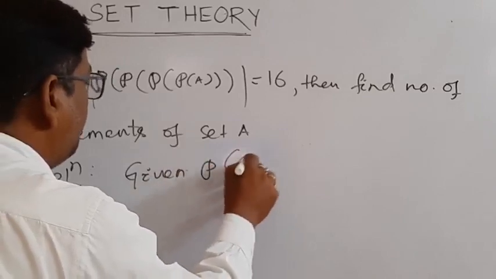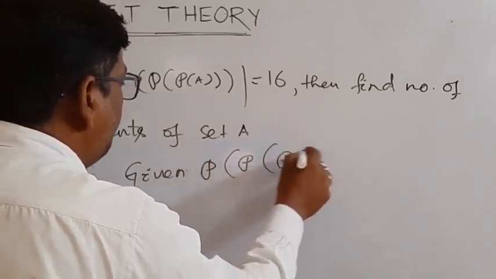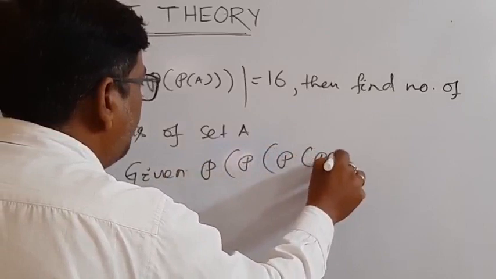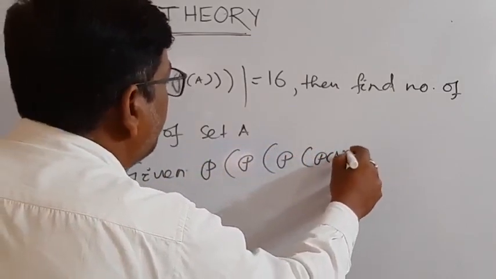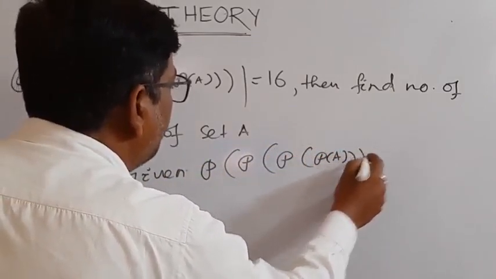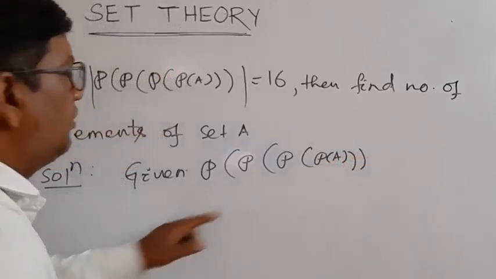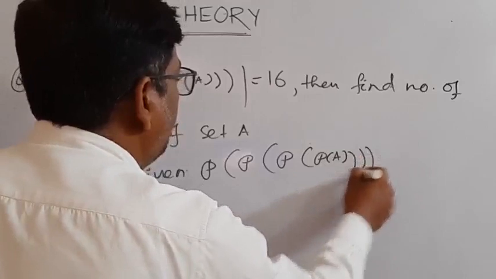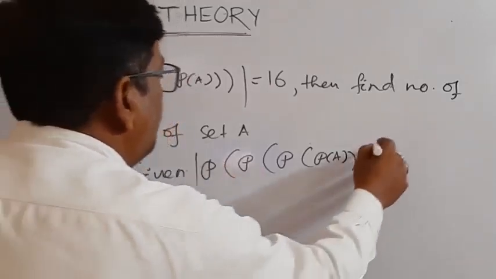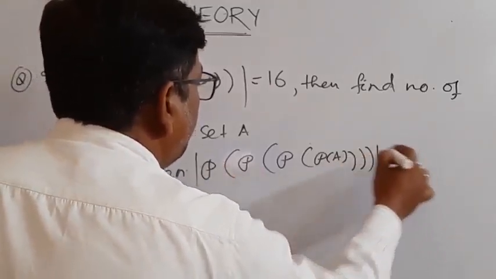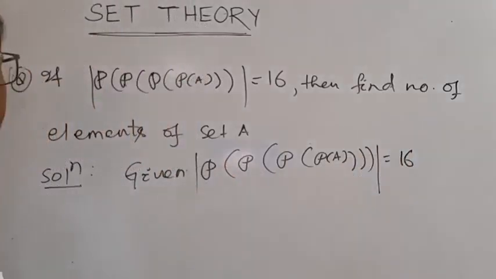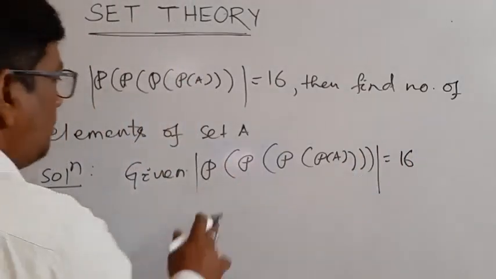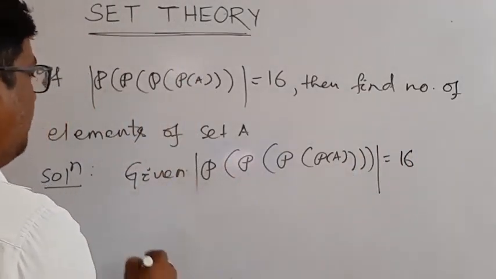We know the process of finding. Suppose A mod is equal to n.